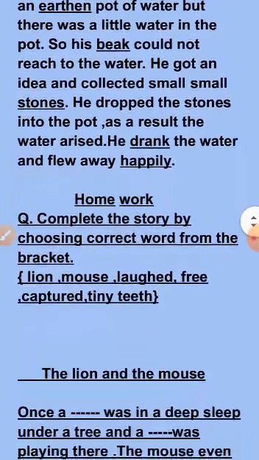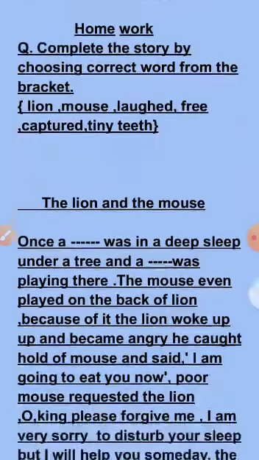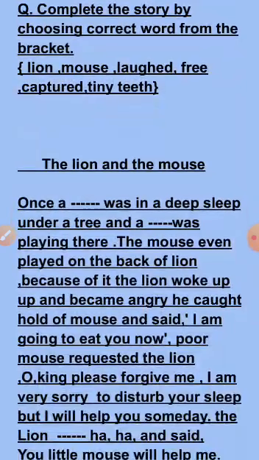For that I have given you the homework. What is the question? Complete the story by choosing correct words from the bracket. In the bracket words are given: lion, mouse, laugh, free, captured, and tiny teeth. The title of the story is The Lion and the Mouse. Once a blank. Why? You have to write the word from the bracket. Was in a deep sleep under a tree, and again blank. Write the word from the bracket.